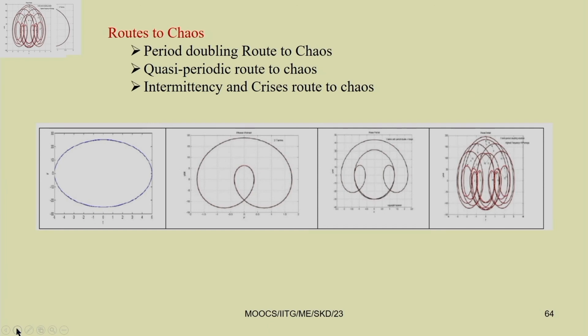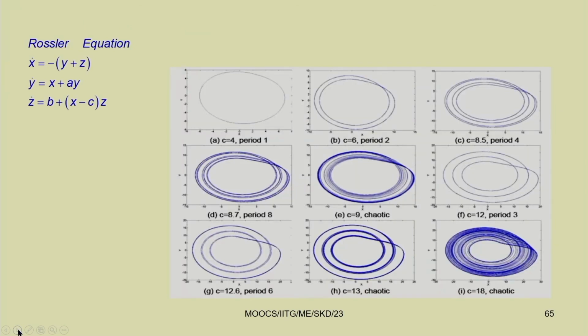We have seen this, for example, in the Duffing equation or the case I have shown of a parametrically excited system. Initially we have a single period, then 2 period, then 4 period, then 8 and 16, and then it will lead to chaos. So, we have different routes to chaos. One such route I have just shown you is known as the period doubling route to chaos. Then there are the quasi-periodic route to chaos, and the intermittency and crisis routes to chaos. All these we will study in the next class.